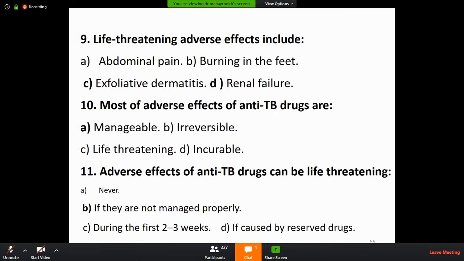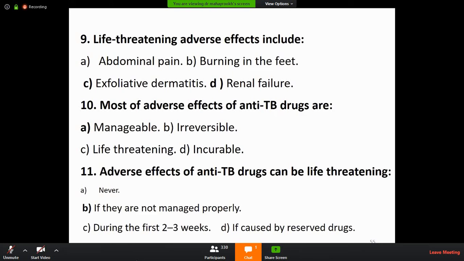In DOT, the patient is administered the drug under the supervision of a health worker, especially for those who have not taken the drug properly. We give it to non-compliant patients, that is, directly observed treatment short course.